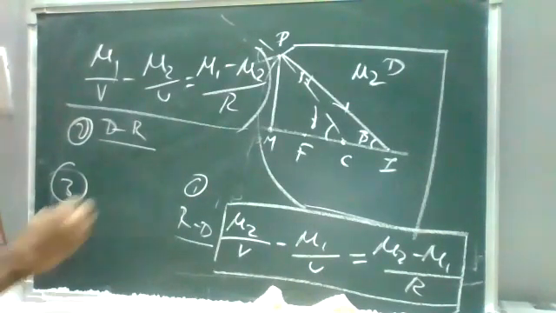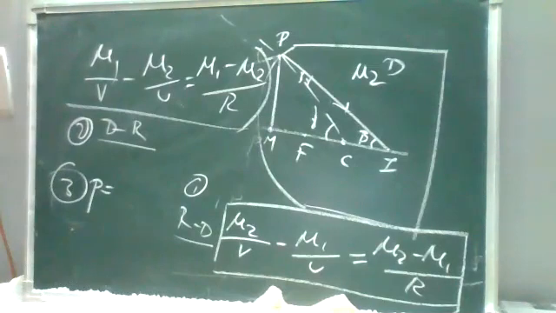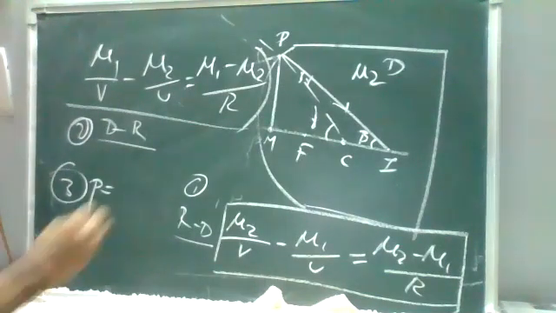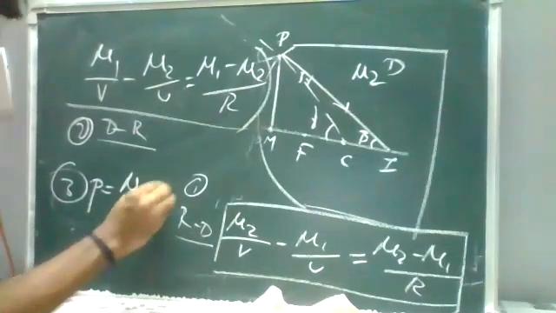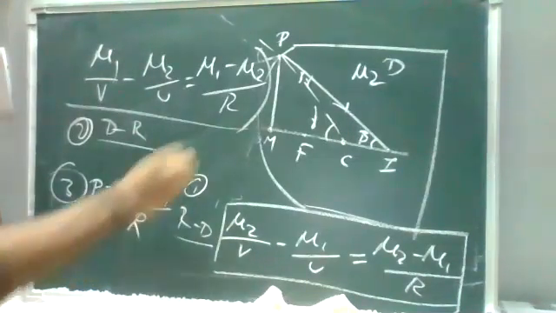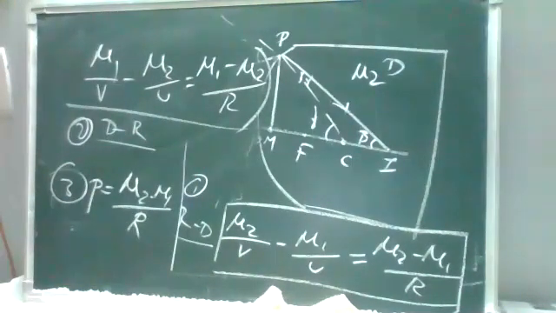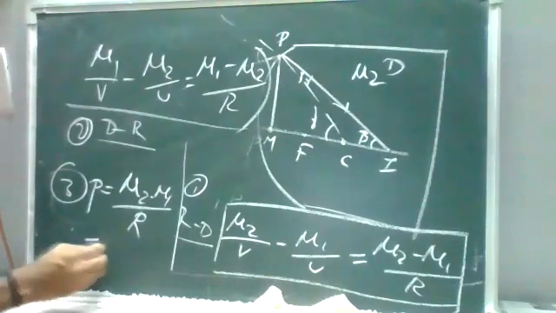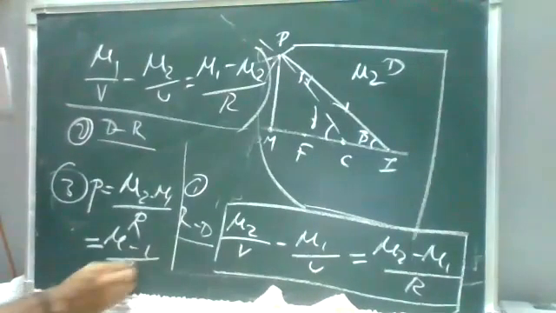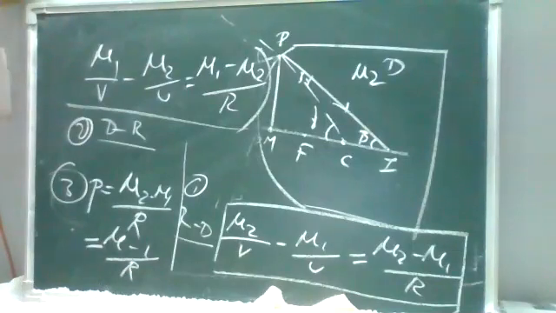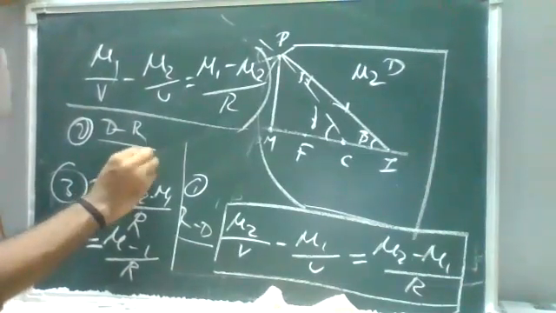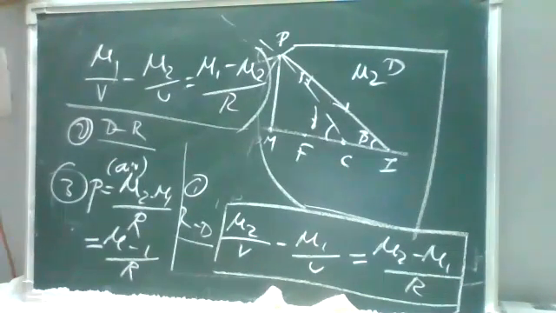So the power of a surface P is equal to (mu2 minus mu1) by R. Or I can rewrite it as (mu minus 1) by r. Power of surface for air is (mu2 minus mu1) by r, which is equal to (mu minus 1) by r. Here mu is nothing but mu2 by mu1.